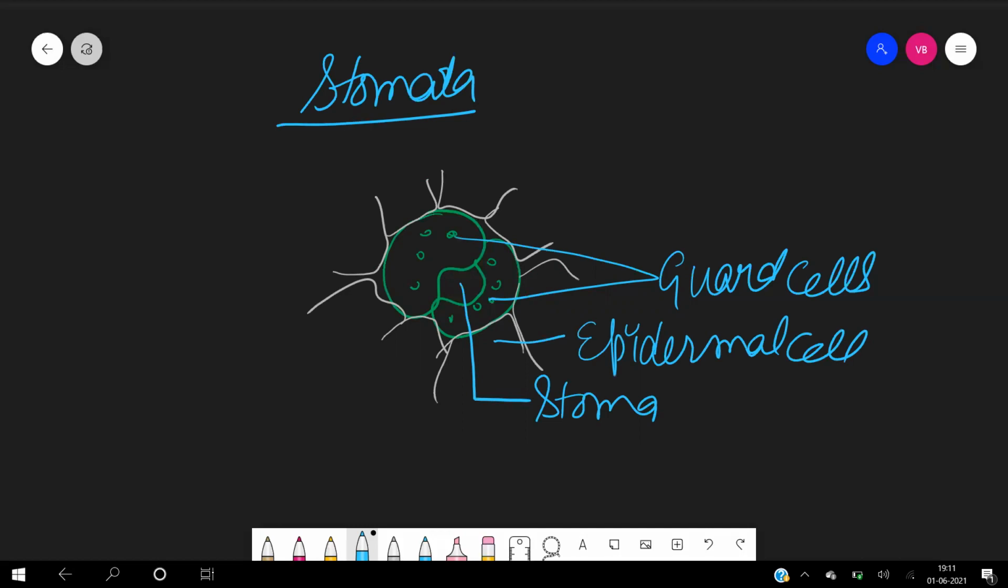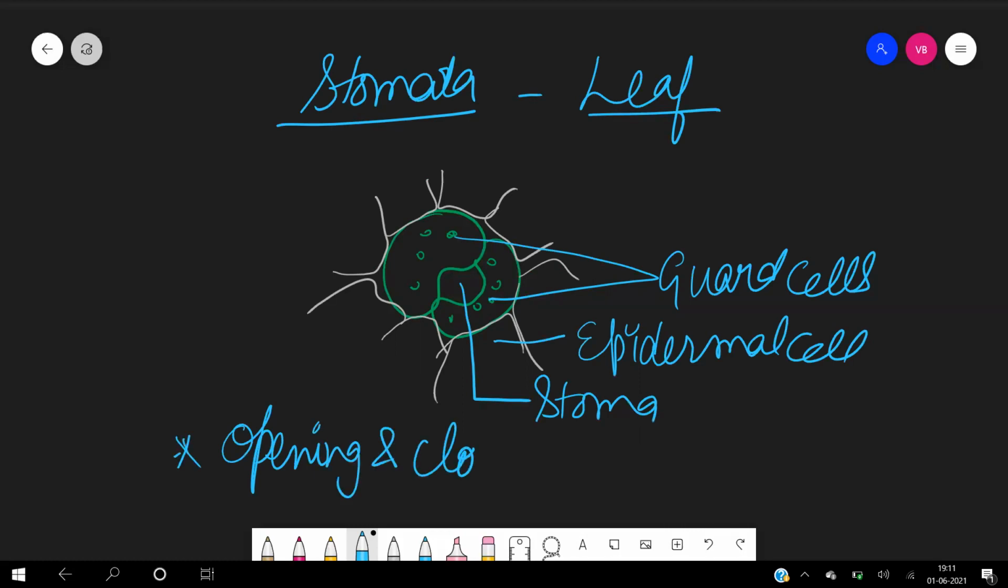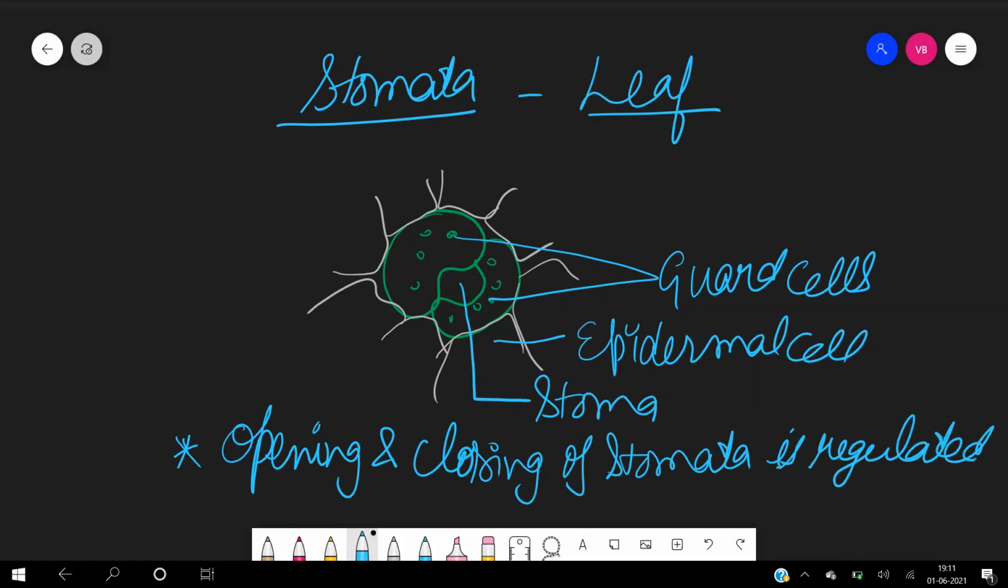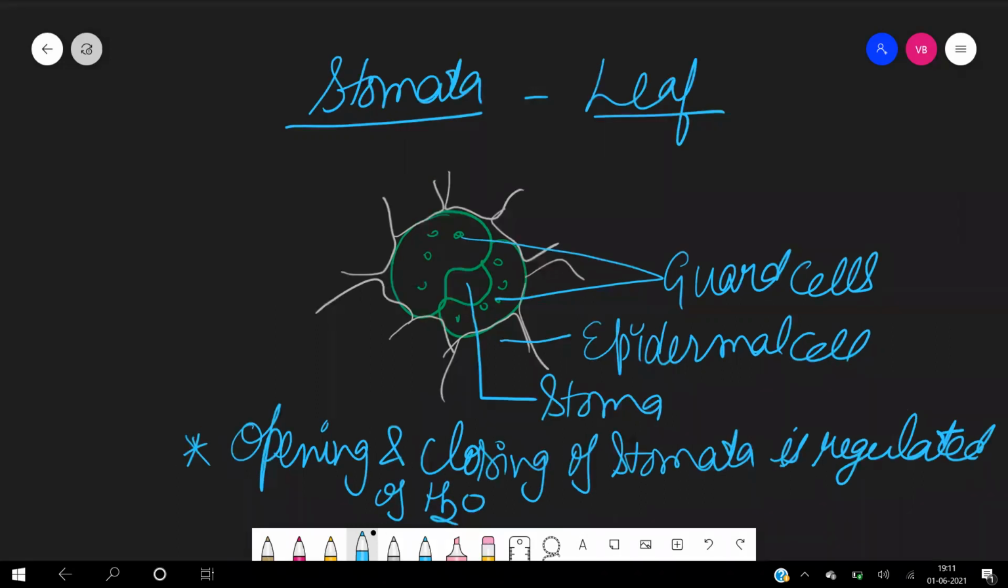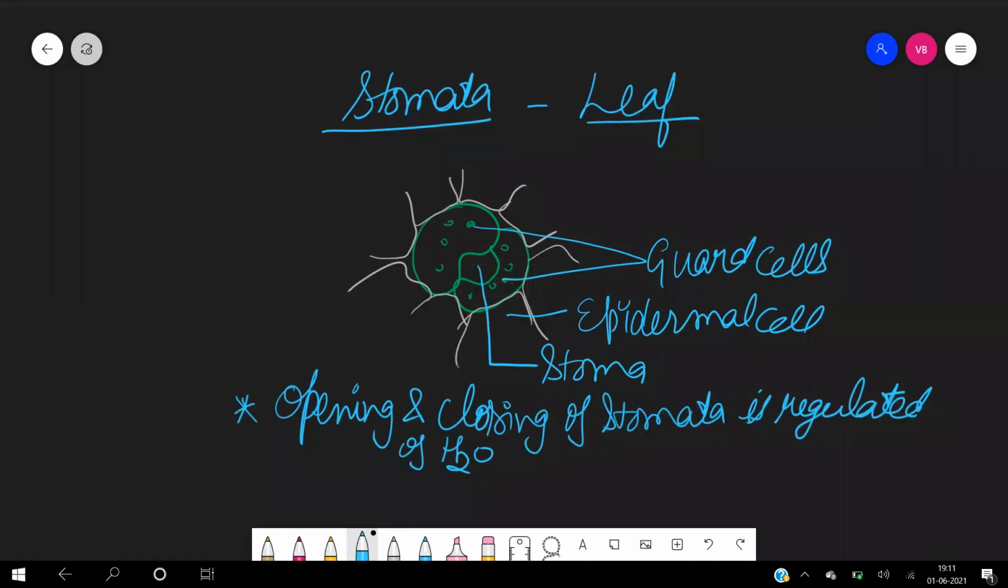And inside the leaf, millions of these stomata are present. How do these stomata open and close? Opening and closing of stomata, this is the important point. Opening and closing of stomata is regulated by water. So we can say the other function of water is that it regulates the opening and closing of stomata.